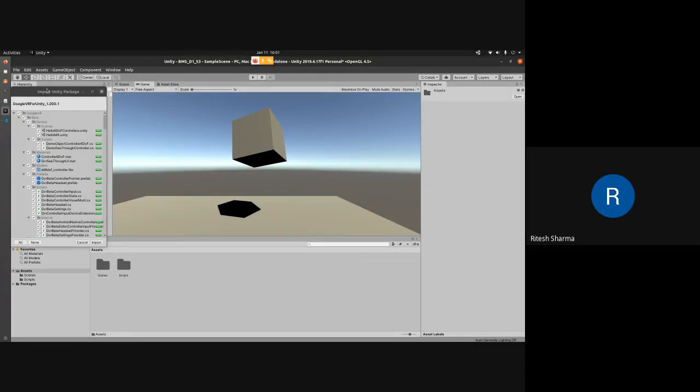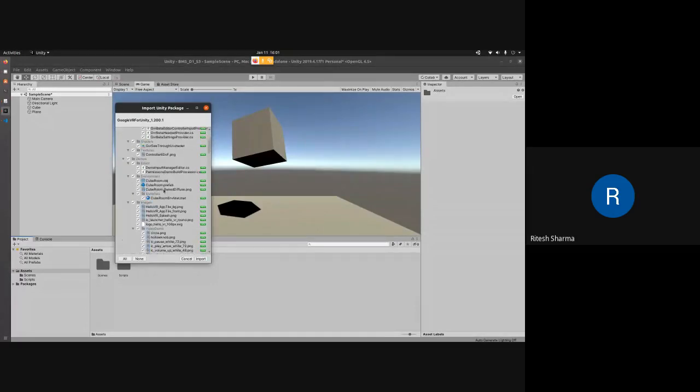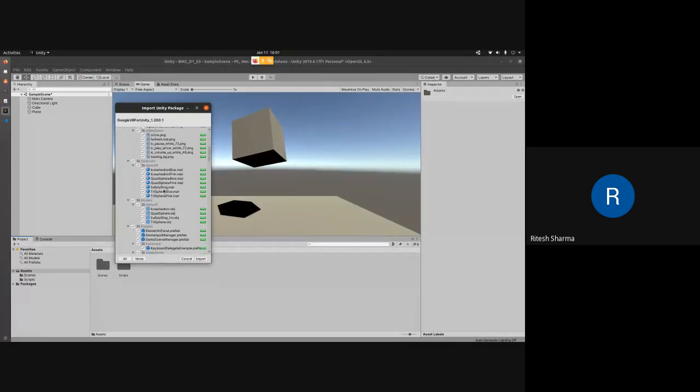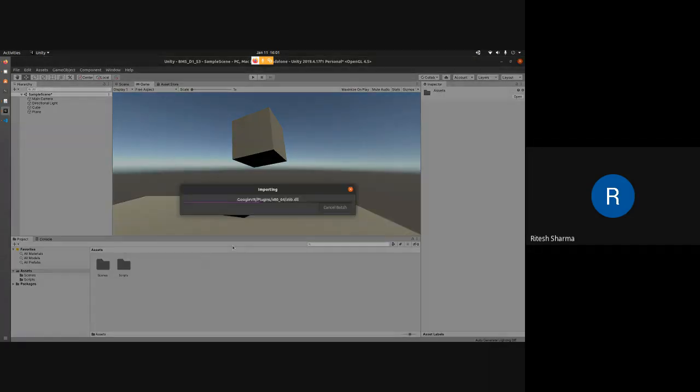That will open such a window where it is asking you what and all you want to import from this whole package. We'll keep it default. By default everything is selected, so we'll simply click on import. This will take a few seconds, because it's a big package which has all the scripts, models, and everything.